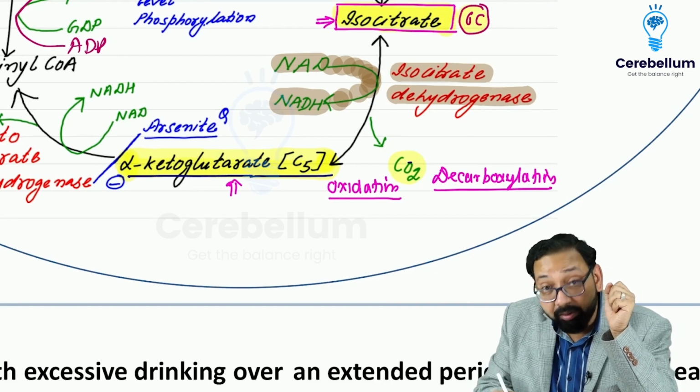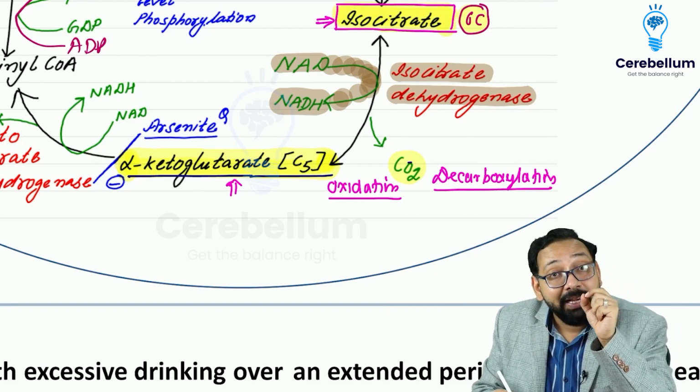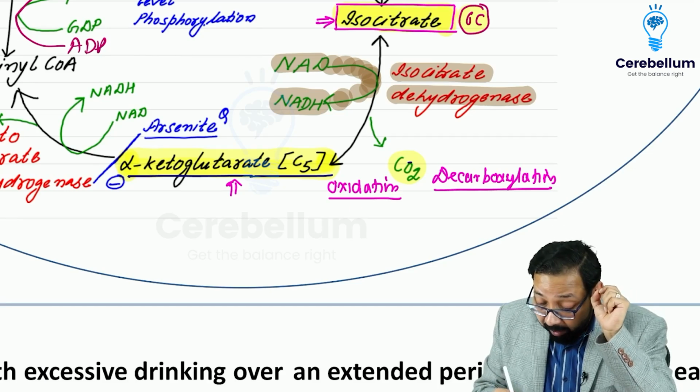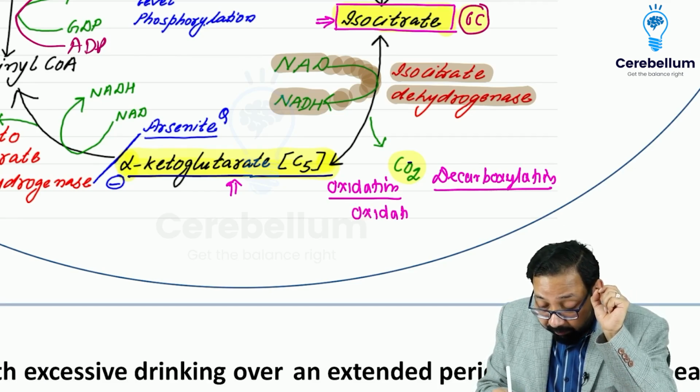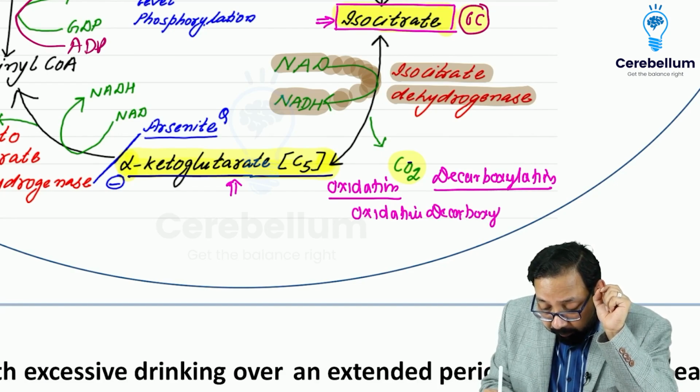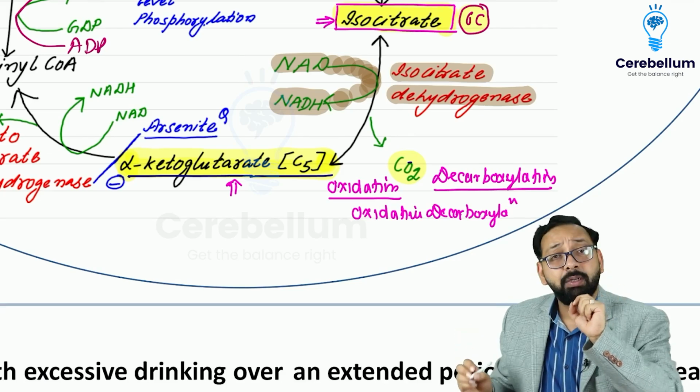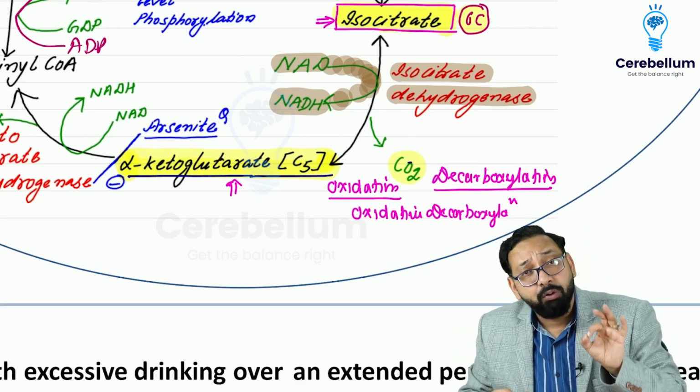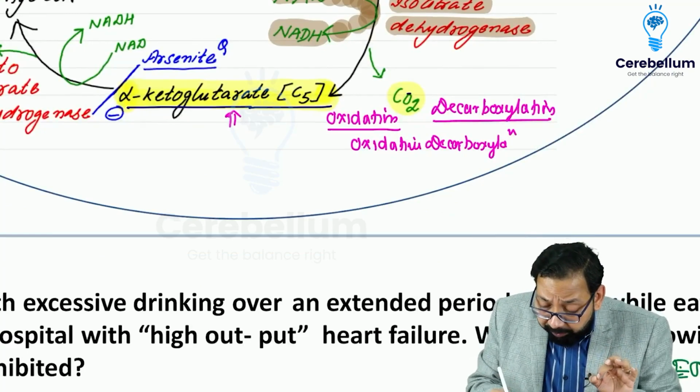So this reaction is catalyzing oxidative decarboxylation.